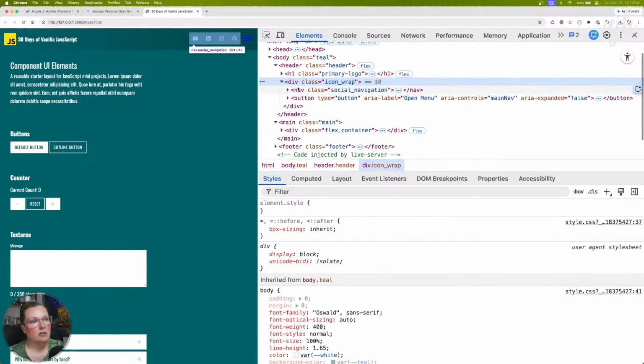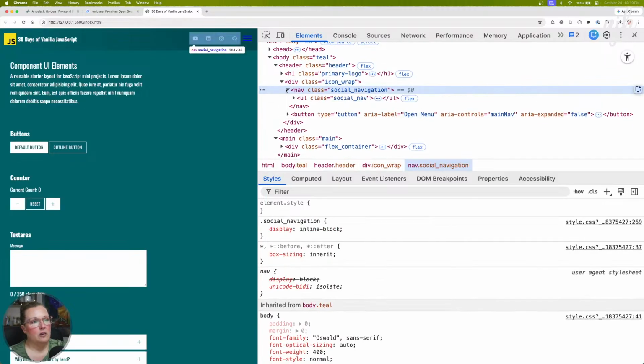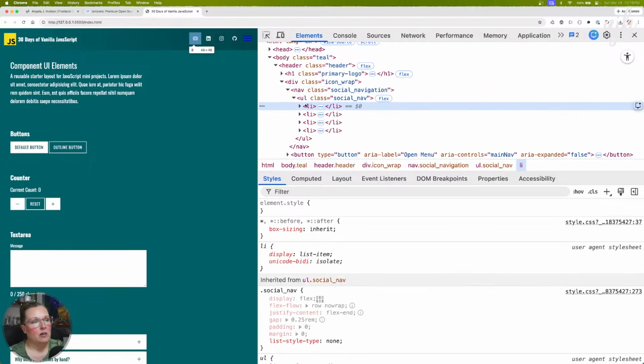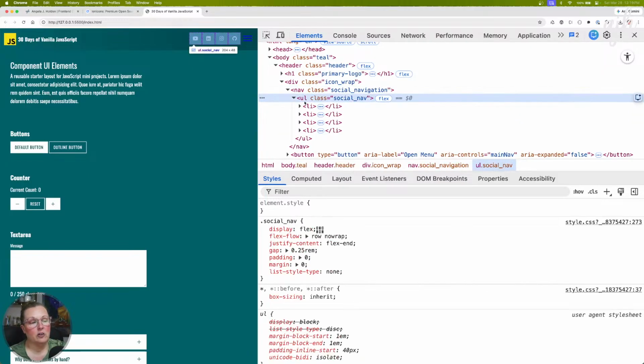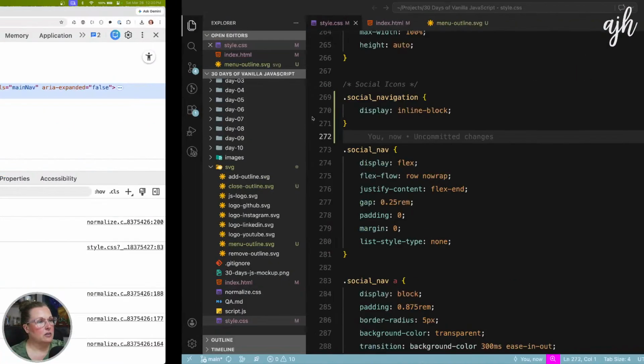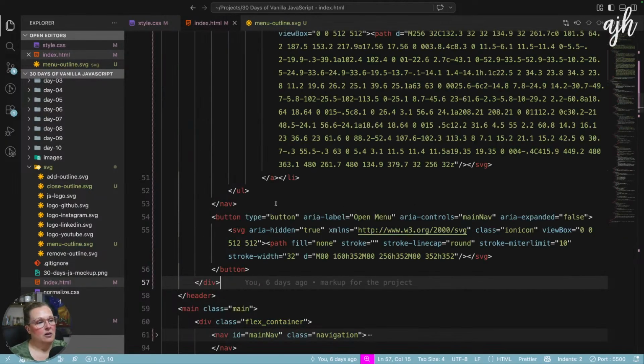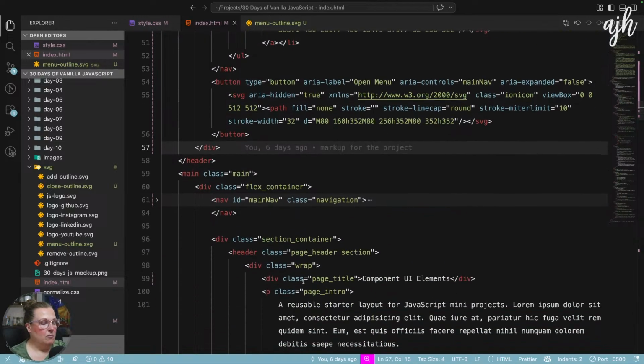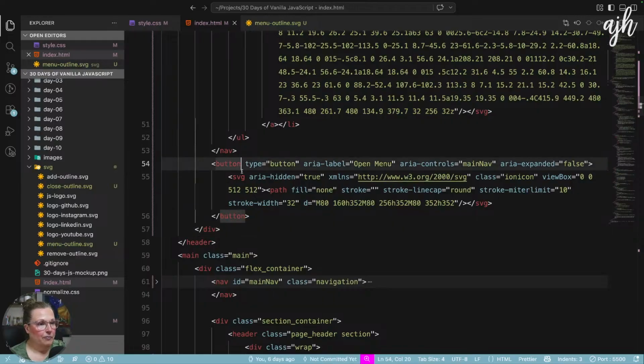So there's our container. Here's our nav. These things all have 0.25 rems of gap. So once we style this button SVG, we're going to want to make sure that it looks like the other buttons and has that gap. So let's go ahead and style this. We'll give our buttons. Gosh, I usually do this when I write. I just made this big deal about all the time that I spend on markup, and I completely overlooked this.